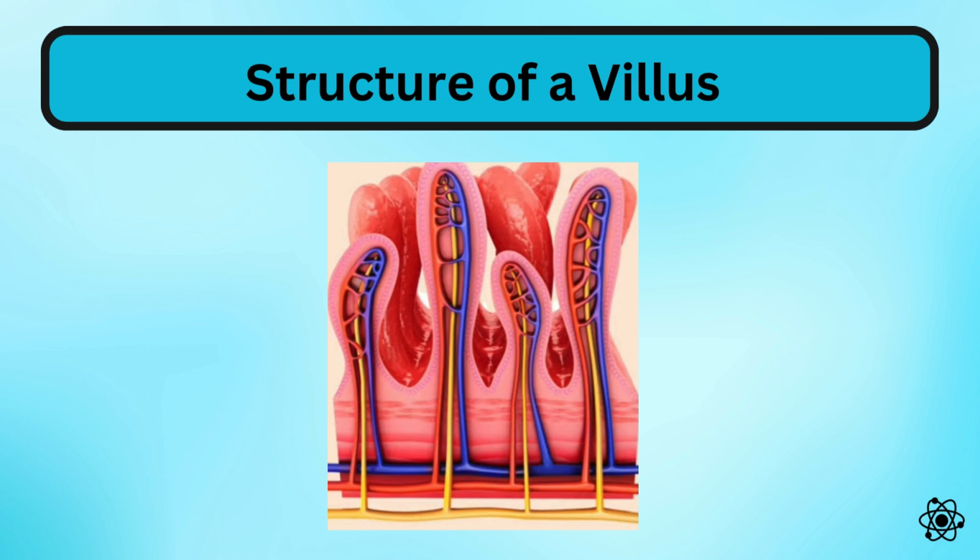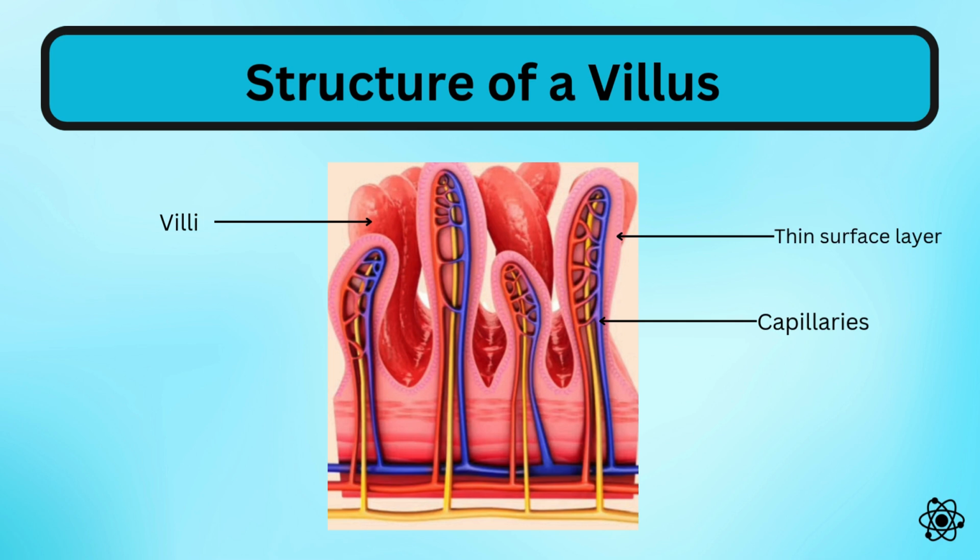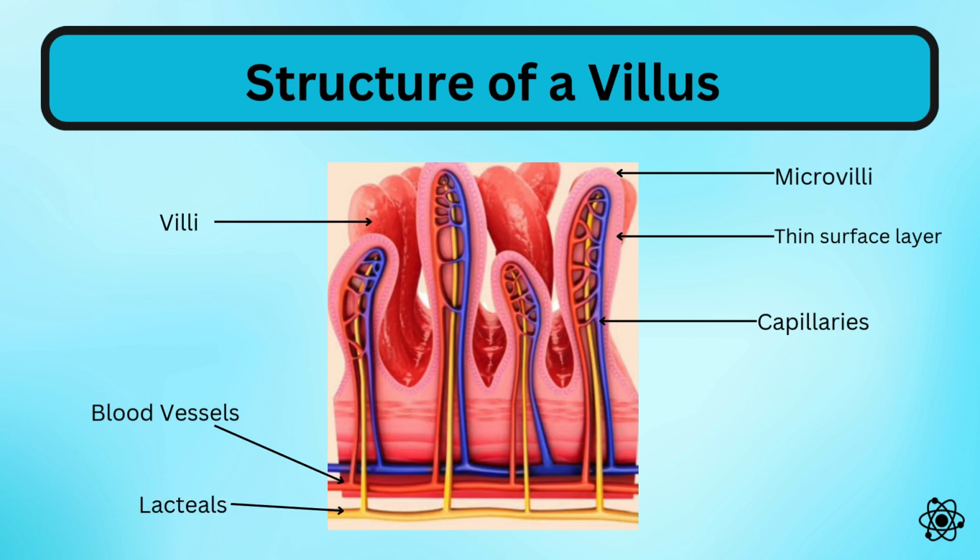Let's take a look at the structure of a villus. These finger-like projections are called villi, which is the plural of villus. These are capillaries. This is a thin surface layer. On the top of this layer are microvilli. These are blood vessels and these are lacteals.